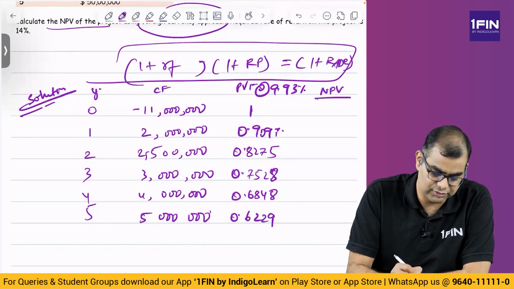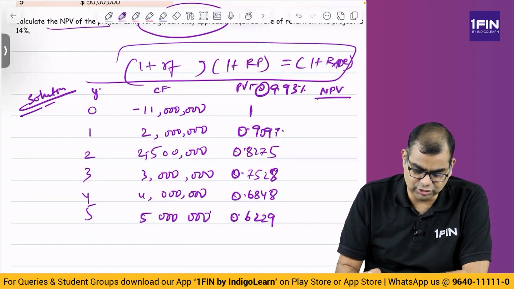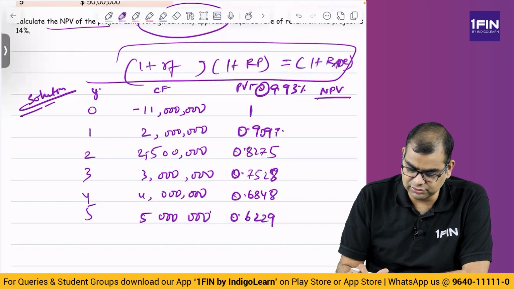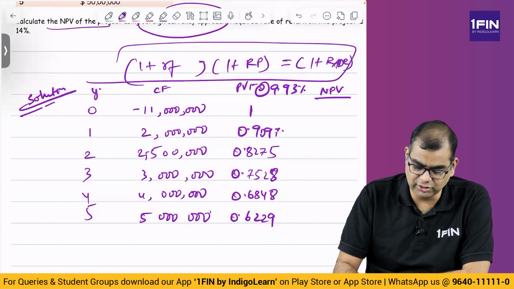NPV is equal to minus 11, or if I will do all of this, 2 into 0.9097 is equal to M plus 2.5 into 0.8275 is equal to M plus, then 3 into 0.7528 is equal to M plus, 4 into 0.6848 is equal to M plus, 5 into 0.6229 is equal to M plus. If you do memory recall, you get 12.